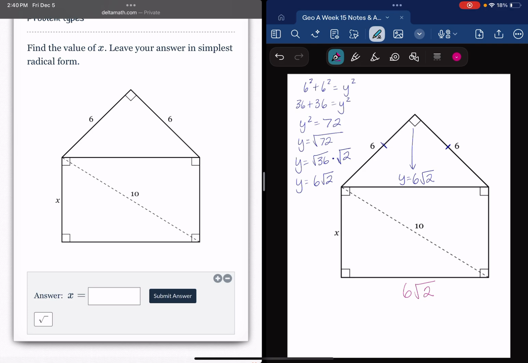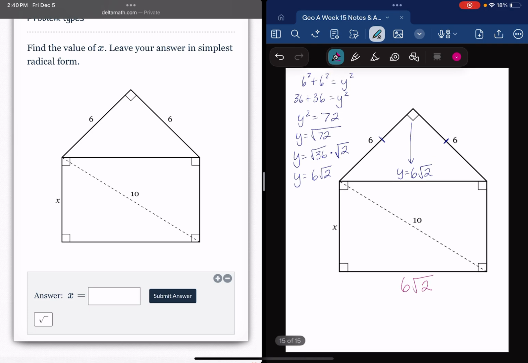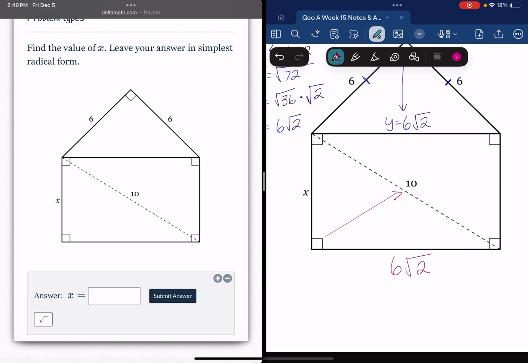So to find x, we can again use Pythagorean theorem, where 10 is our hypotenuse, and one leg is 6 square root of 2. So that means that x squared plus 6 square root of 2 squared will equal 10 squared.